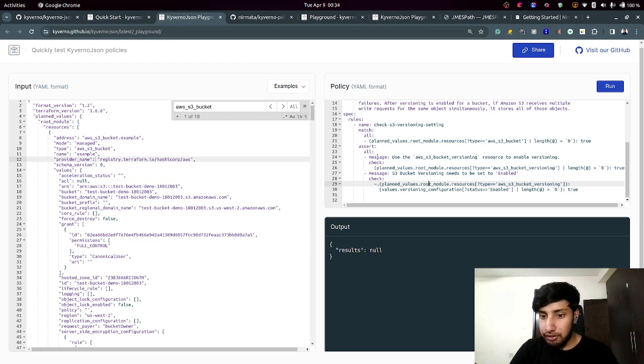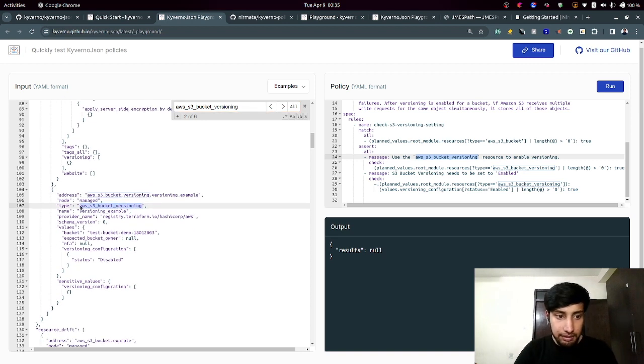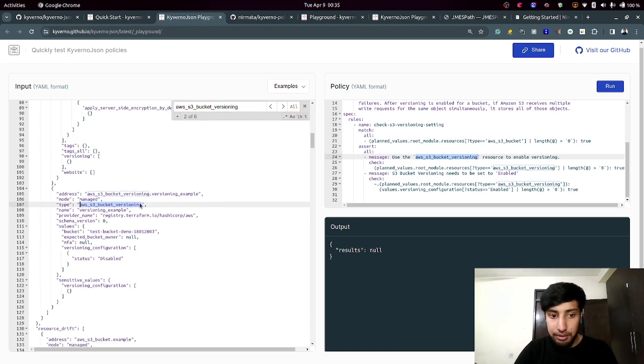We're going to have a first check statement which is saying to use the AWS S3 bucket versioning resource. So it's saying that you need to use AWS S3 bucket versioning. You need to use this resource block. What if I don't have this resource block? Then your policy is going to give you failing checks. Okay.